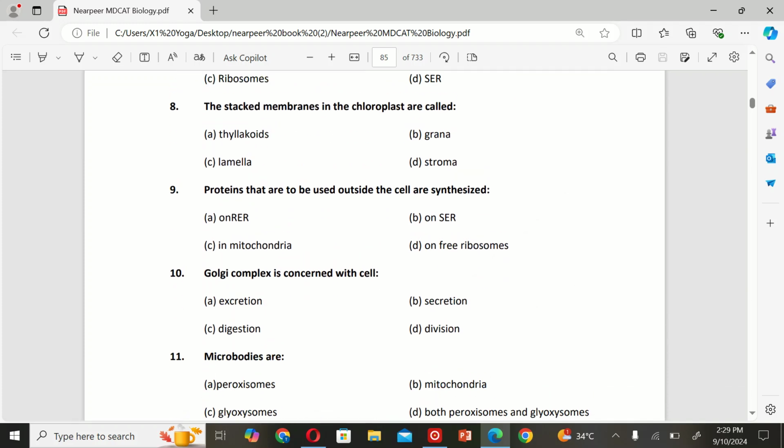The next MCQ is, the stack membrane in the chloroplast are called A. thylakoids, B. grana, C. lamella, and D. stroma. So the correct option is A, thylakoids.